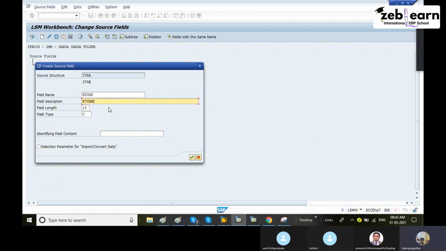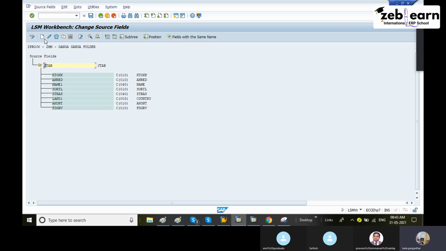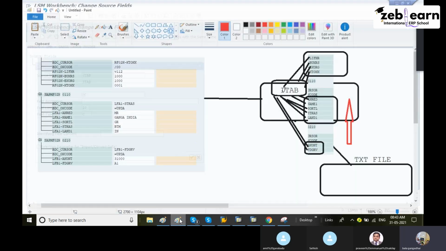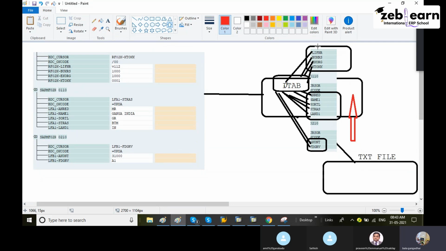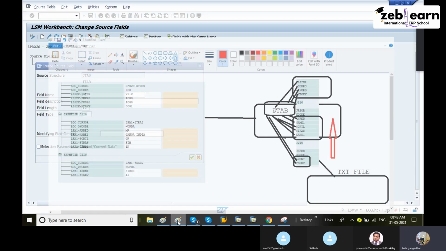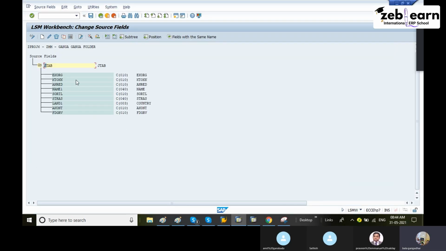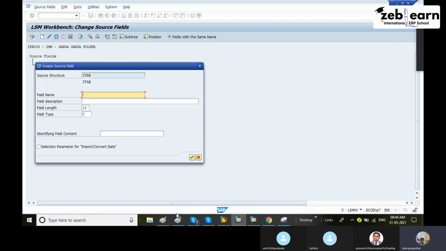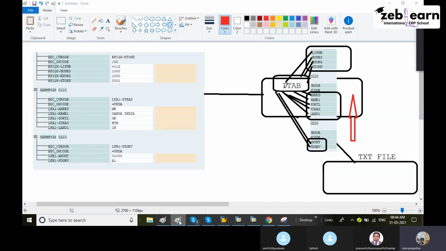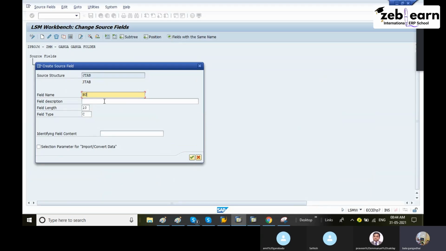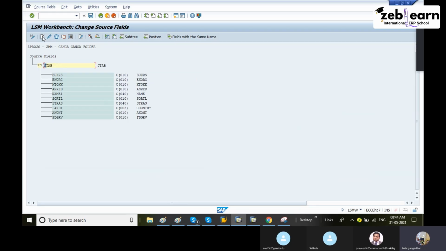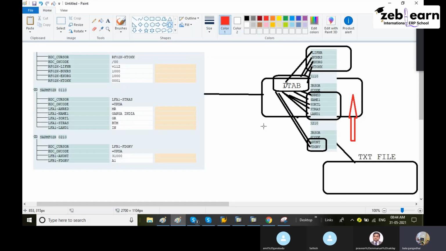Like that, all the information, you have to go from bottom to up. EKORG. Okay, next. BUKRS, company code. Final. LIFNR, vendor, the last one.